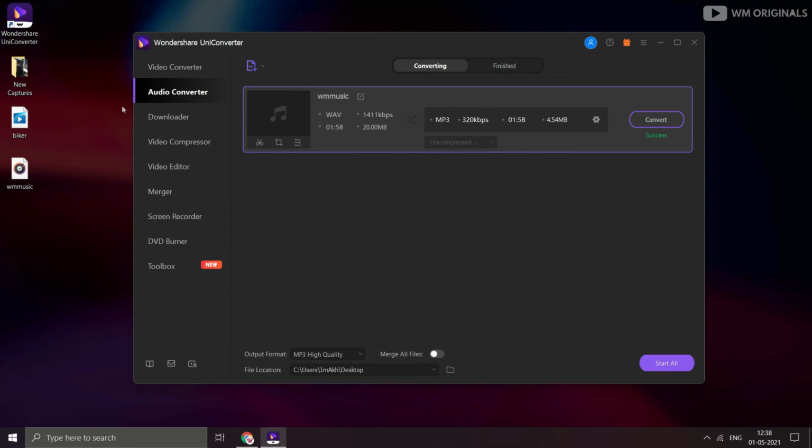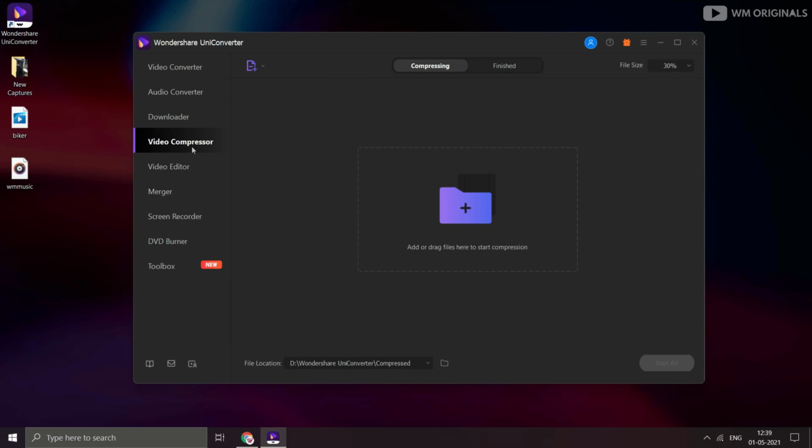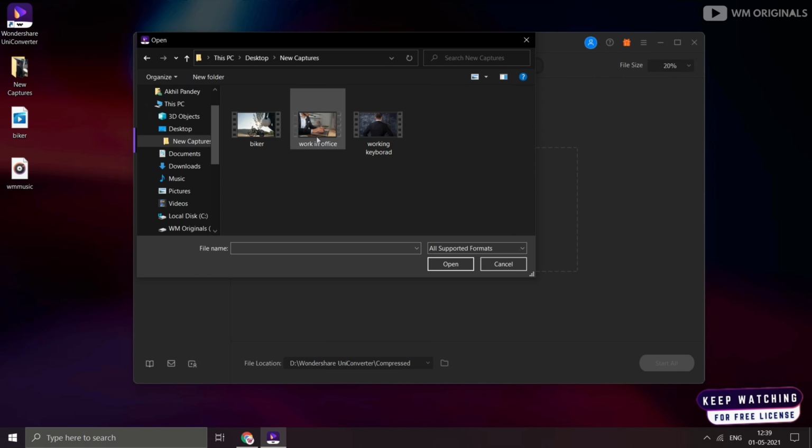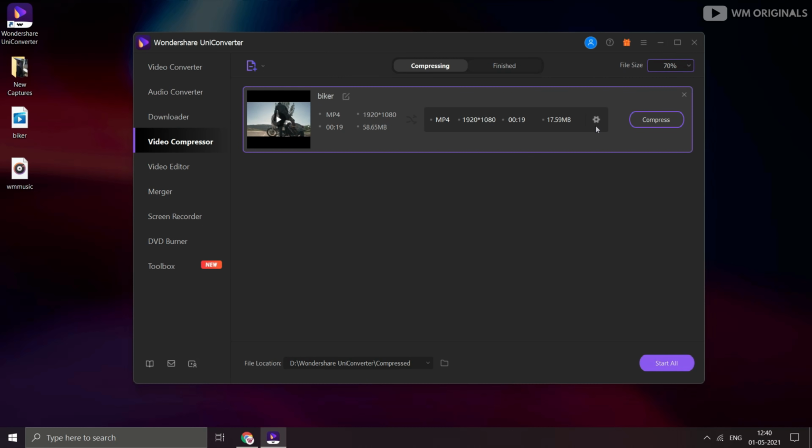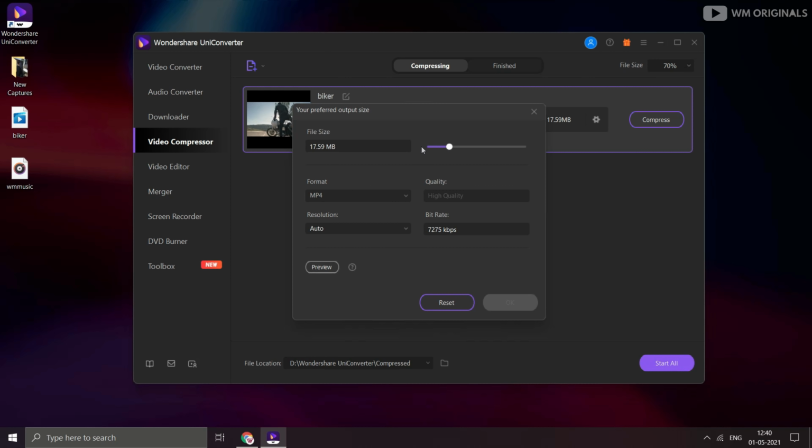Now let's try to compress a video and see how much size we can reduce with Wondershare UniConverter. Click on Video Compressor and browse to import a file first. Thereafter, click on Settings, and now from here we can choose file size, how much we want to reduce it. See, it can reduce the file size to just 5.87 MB from around 60 MB. That's fantastic, but we will see the quality of video after compressing it.